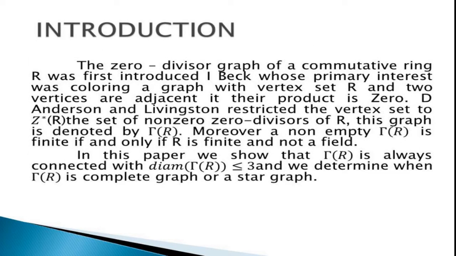The zero divisor graph of a commutative ring R was first introduced by Beck, whose primary interest was coloring of a graph with vertex set R, where two vertices are adjacent if their product is zero. D. F. Anderson and Livingston restricted the vertex set to Z*(R), the set of non-zero zero divisors of R. This graph is denoted by Γ(R).